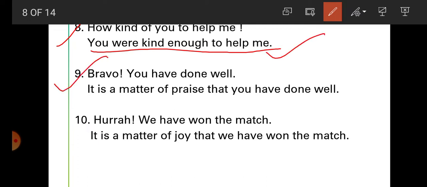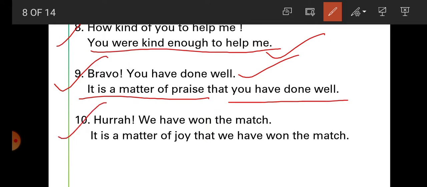Now student, if we want to applaud or praise somebody, what can we say in an exclamatory sentence? "Bravo, you have done well." This is an exclamatory sentence. And how can we say it in an assertive sentence? "It is a matter of praise that you have done well."